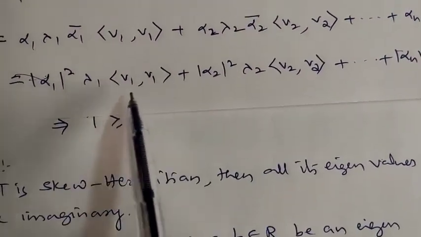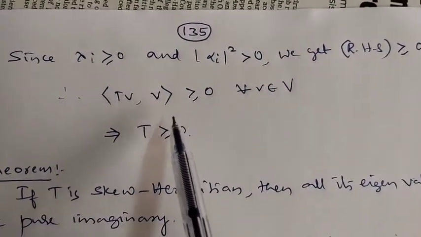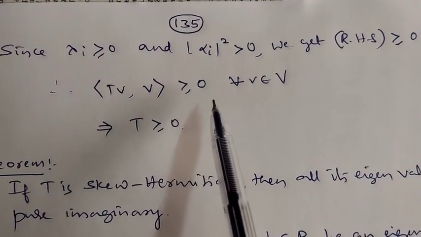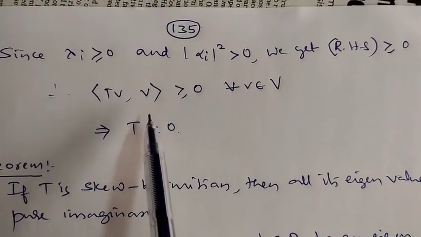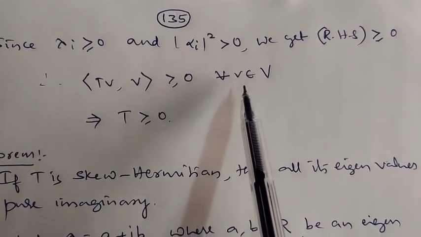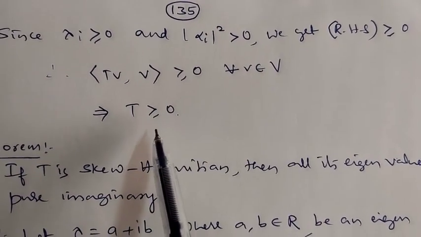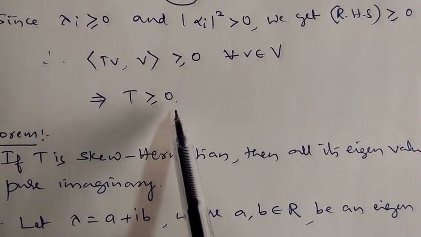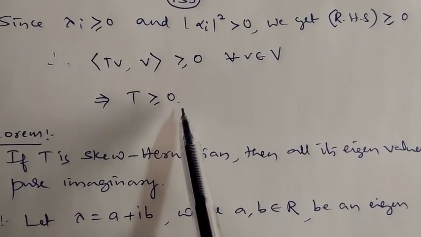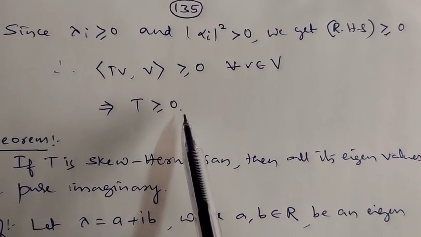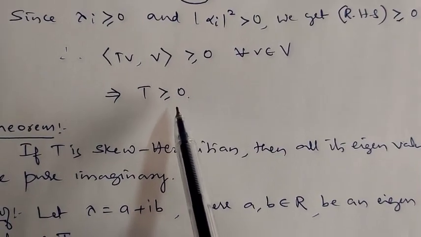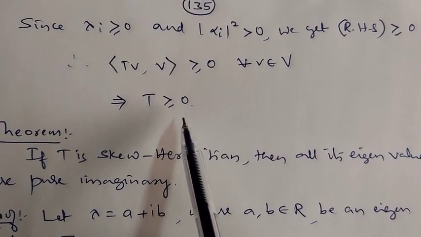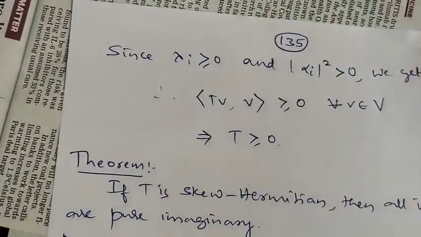The right hand side term becomes non-negative, so the left hand term also becomes non-negative, meaning the inner product of T of V comma V is greater than or equal to 0 for every V belonging to V. If the inner product of T of V comma V is greater than or equal to 0 for every vector in V, it means T itself is a non-negative operator. We have assumed that the eigenvalues of T are non-negative, and we have shown that T itself is non-negative. Okay, this is also an important result.